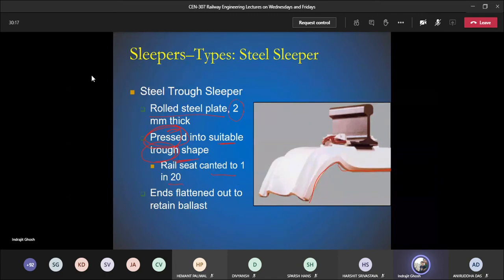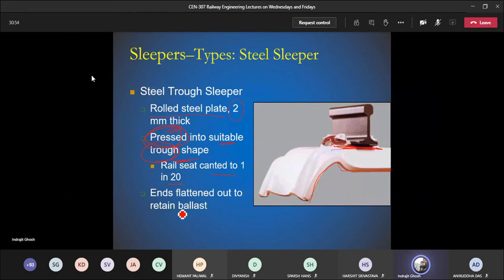Rail seat canted to 1:20, which is not very much visible here, but it is canted. Why? Because there is coning of wheel 1:20. Now if there is coning of wheel but no canting of the rail seat, then there will be eccentric loading that can be detrimental to the track. So in case of wooden slipper, we go for edging or the cutting of slipper. In case of steel trough slipper, we make sure the manufacturing is such that it is canted to 1:20, and